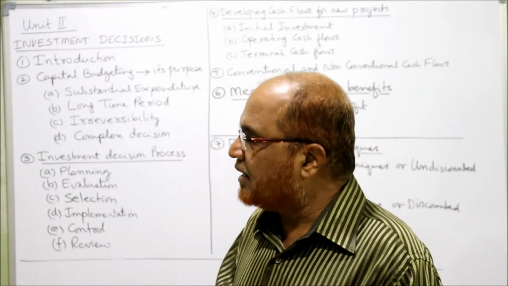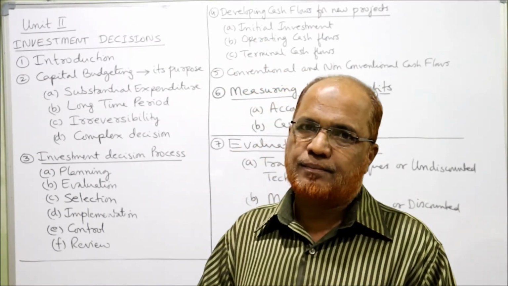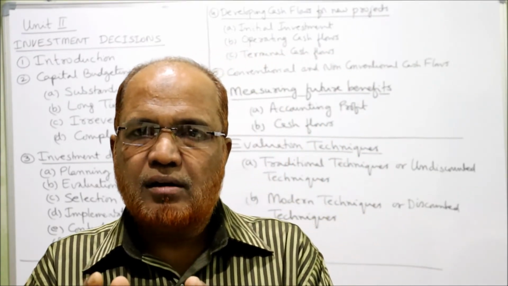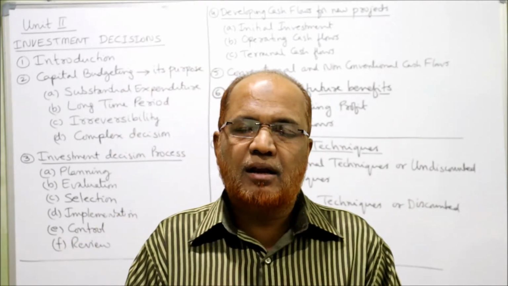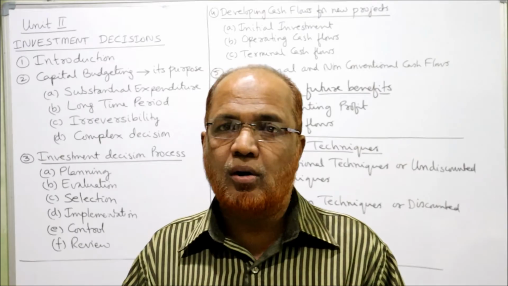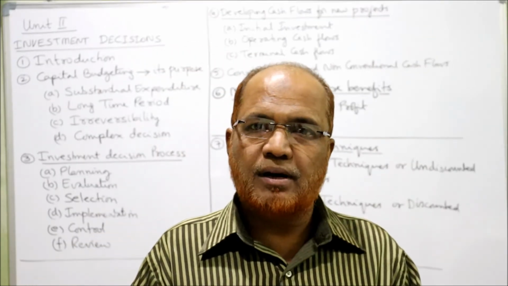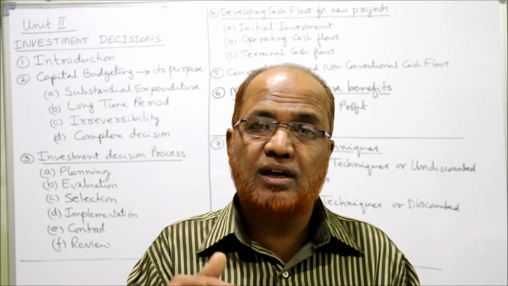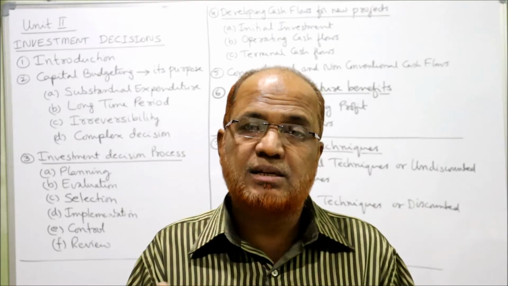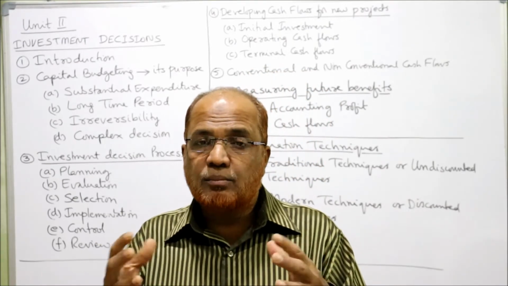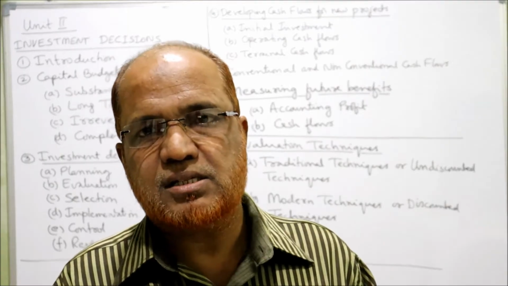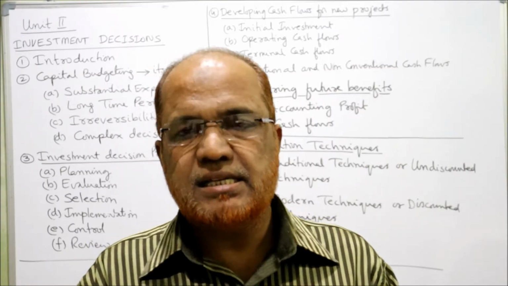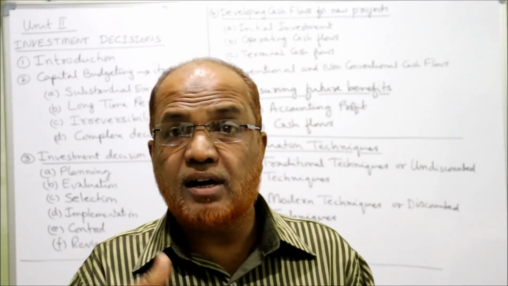The second feature is long time period. Normally, a capital budgeting decision is one where the investment is made now, but the benefit will accrue over a long period of time. And the future is completely uncertain, so we have to make a forecast of how much gain we can get in future. We have to make an estimation. So long-term consequences will be there in this type of decisions. Next is irreversibility. Once a decision is taken, it will be very difficult to reverse it.